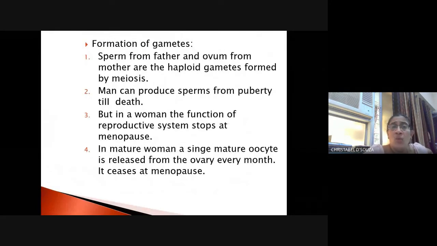Now, what happens is the gametes which are formed. Which is the male gamete? Boys, are you with me? Or have I got thrown out of the class? Which is the male gamete? The male gamete is known as the sperm. And what is the female gamete known as?